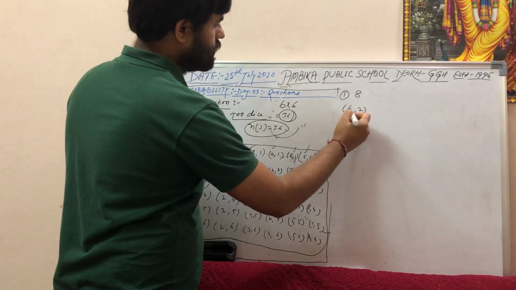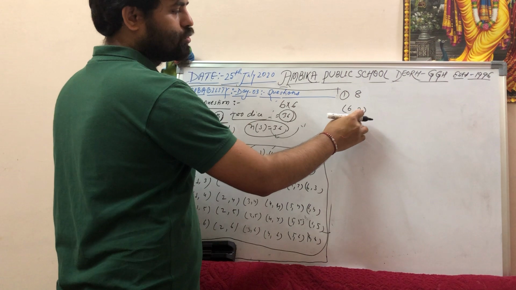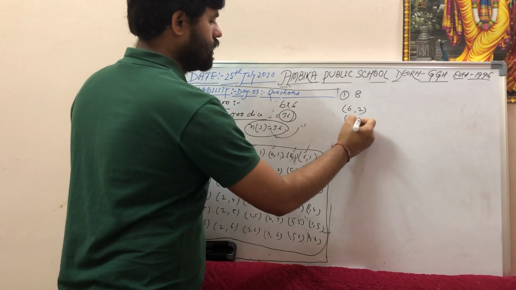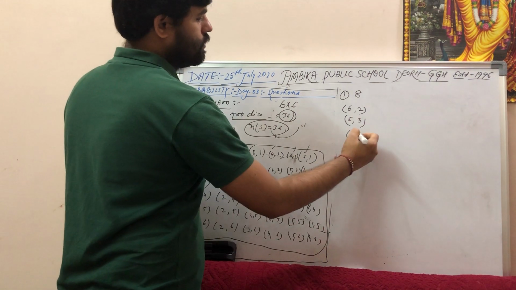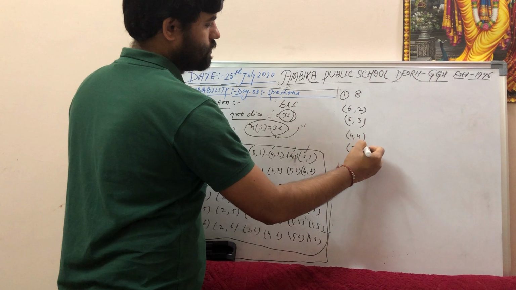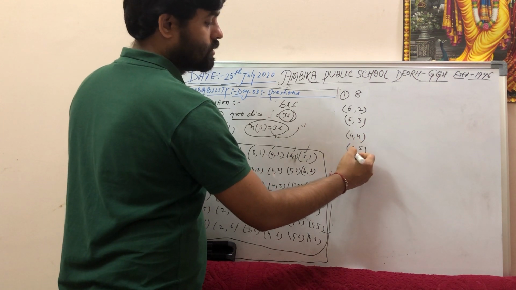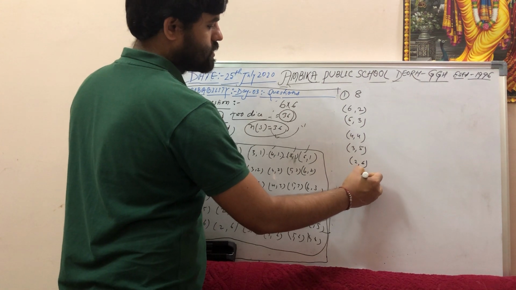If I say I got 5 on the first dice, then what number should you get for getting 8? 3. If I say 4 on the first dice, then 4. I say 3 on the first dice, then 5. I say 2, then 6. I say 1, then 7.